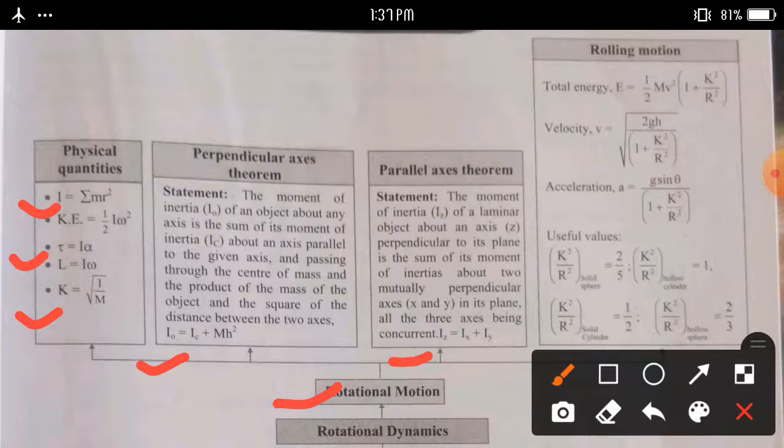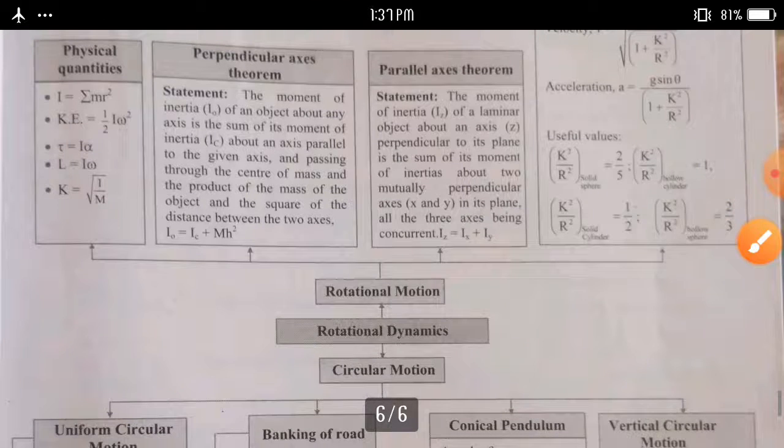In this way we can complete this topic, rotational motion and circular motion in rotational dynamics. Today we stop here.